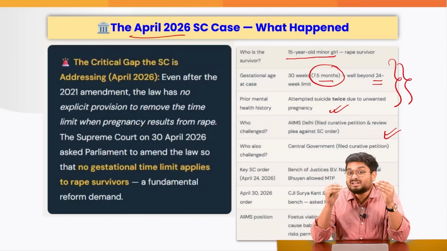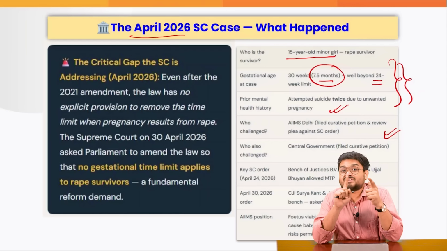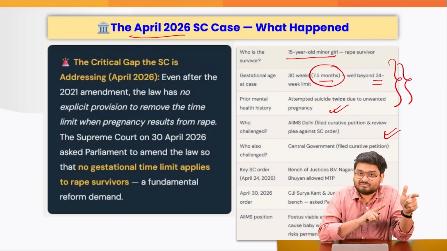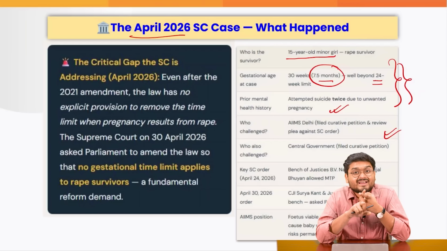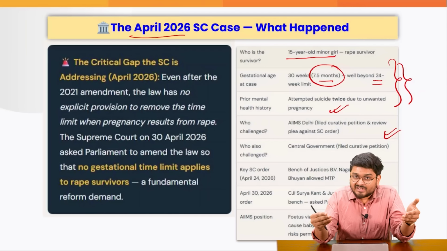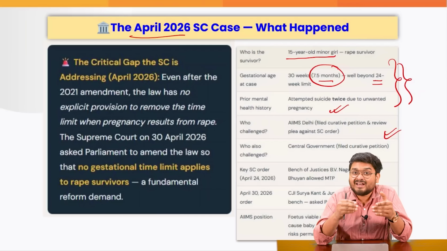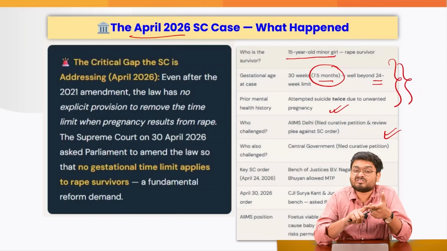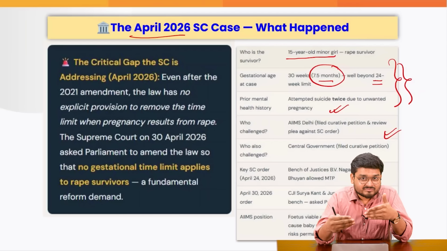Second, the doctors are finding right now in their medical study that the child inside her womb, the unborn child, the fetus, is almost developed. The doctors are telling that if we abort right now, it is like we are having an indirect delivery because that child would live. The child has reached a condition where it has developed quite a bit.